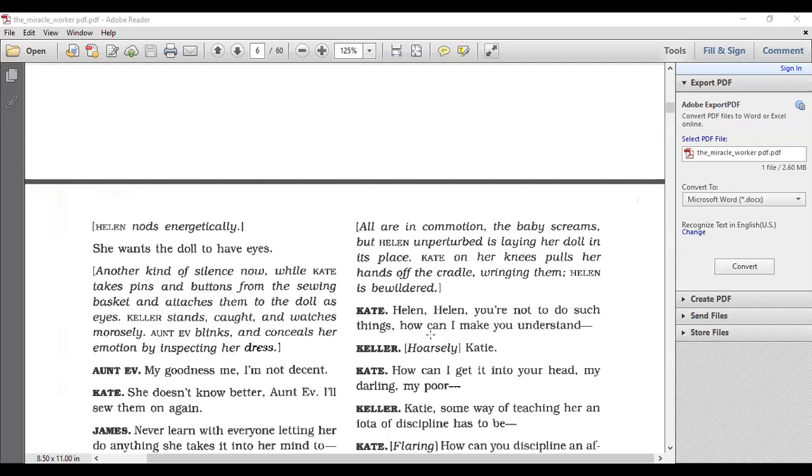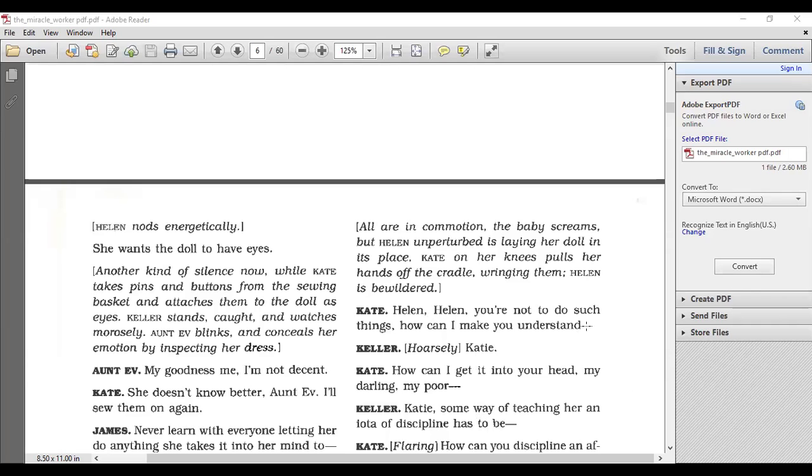Okay, Kate, continue. Helen, you're not to do such a thing. You're making an angry mom right now because your baby was just about to fall from the bed. Please read with emotion, guys. Don't make this boring. Imagine you're a mother and your child was about to fall out of the crib and serious damage was going to happen. And you're frustrated, Kate. So, please talk with emotion. Go ahead, try again.